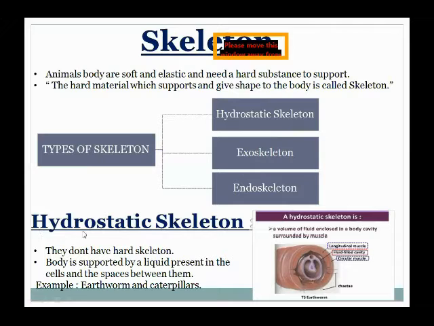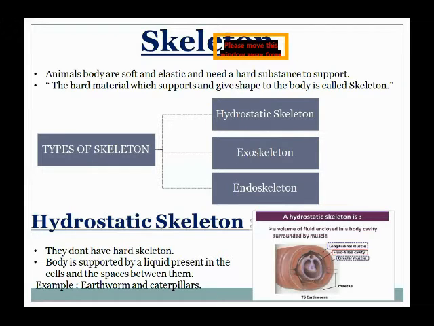As the word shows, hydro means water. So in a hydrostatic skeleton, the skeleton is present in the form of water or a liquid, which is present inside the body of animals. The examples of a hydrostatic skeleton are earthworms and caterpillars.